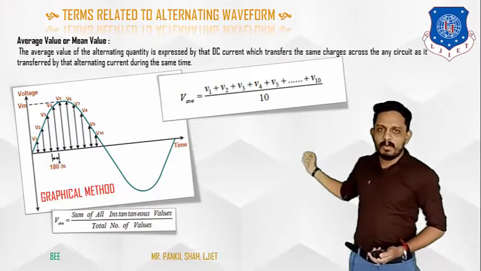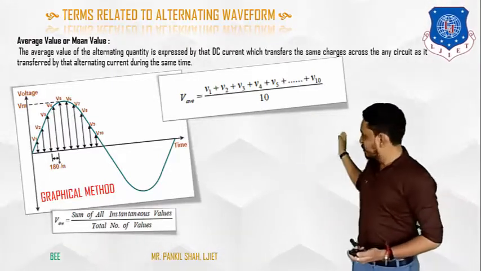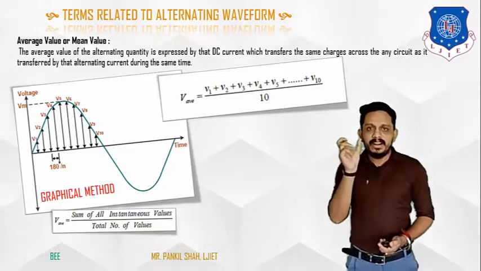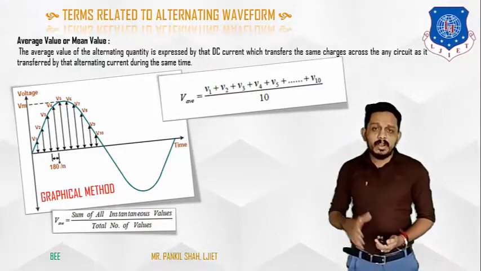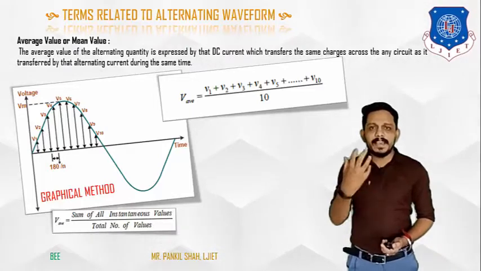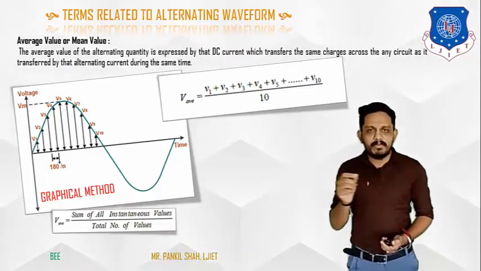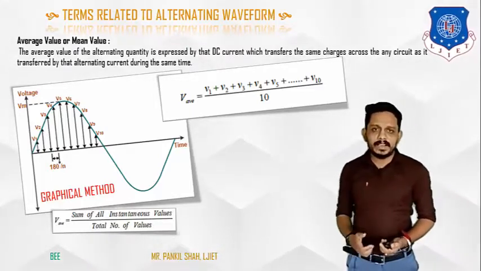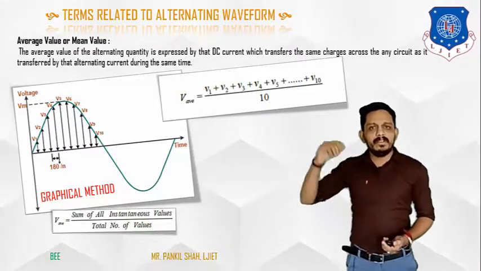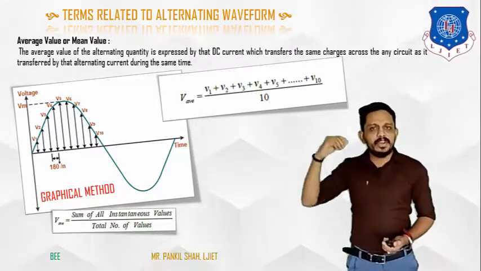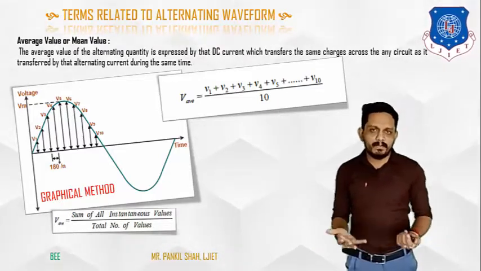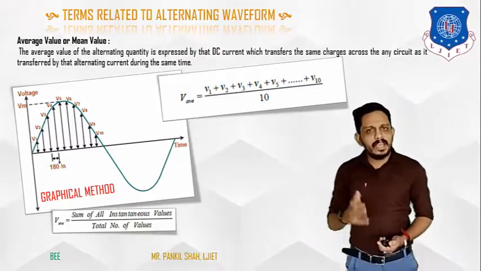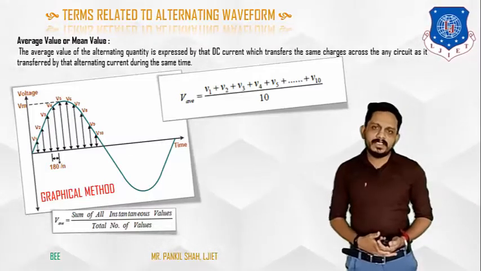This is the waveform of voltage, and between this time interval we have taken some samples of voltage at different instants of time. For example, at instant t1, voltage is V1; at time t2, voltage is V2, and so on. We can take n number of samples from this waveform. Here we have taken 10 samples.